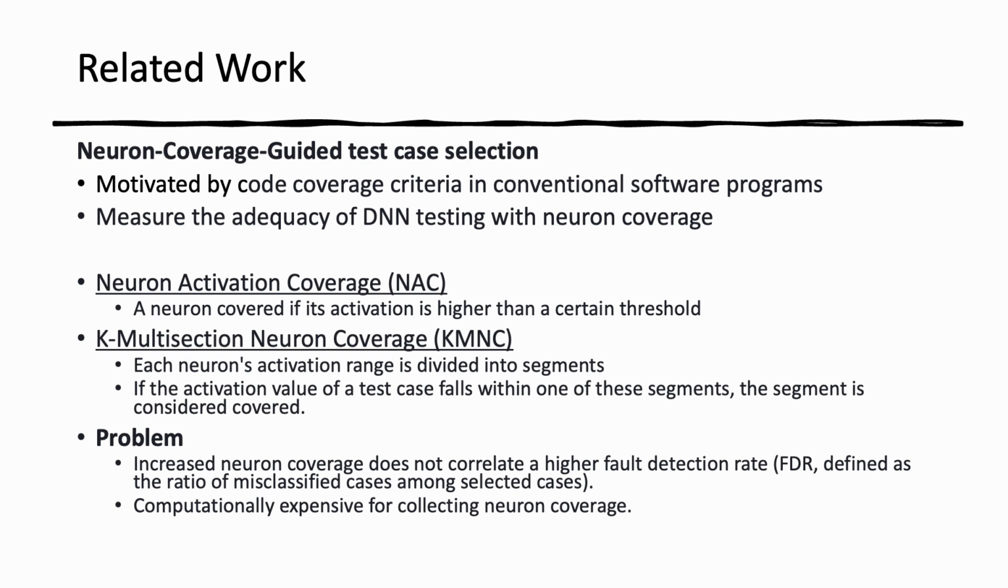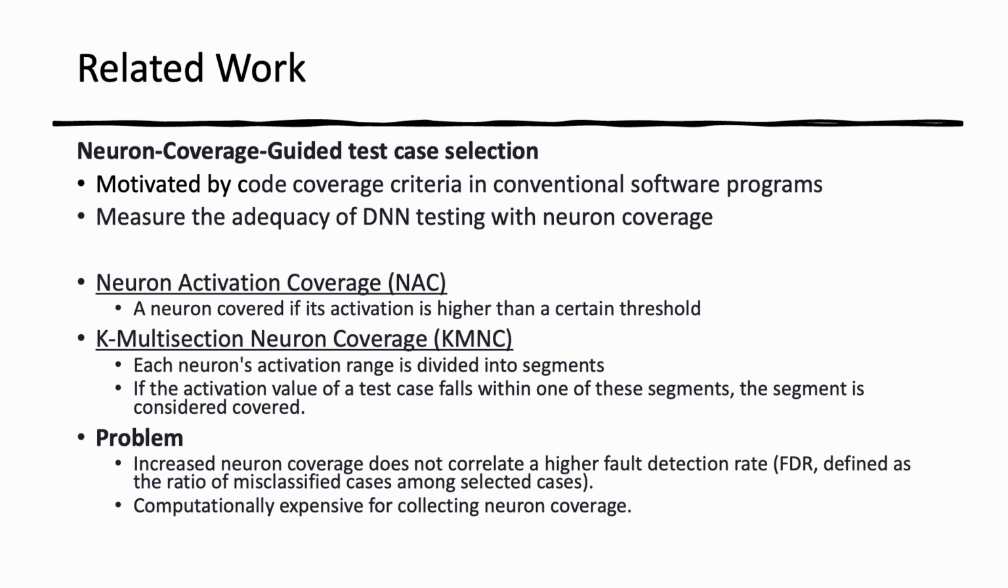NAC, proposed by DeepXplore, considers a neuron covered if its activation exceeds a certain threshold. KMNC, on the other hand, divides each neuron's activation range into multiple segments. If a test case's activation value falls within one of these segments, that segment is considered covered. Based on these coverage criteria, researchers have developed coverage-guided test case selection methods to identify valuable tests from candidate datasets.